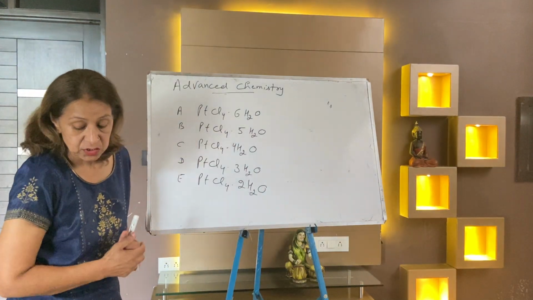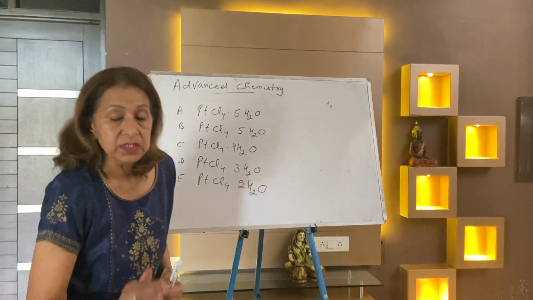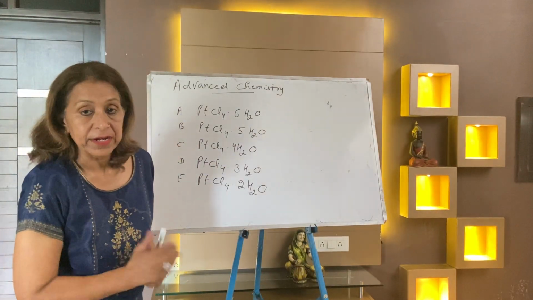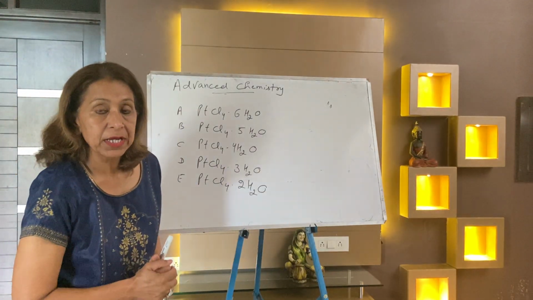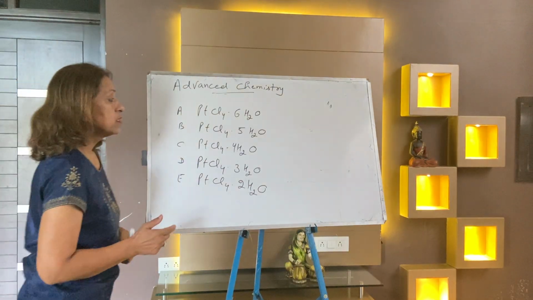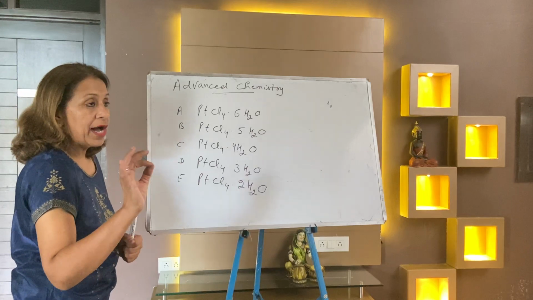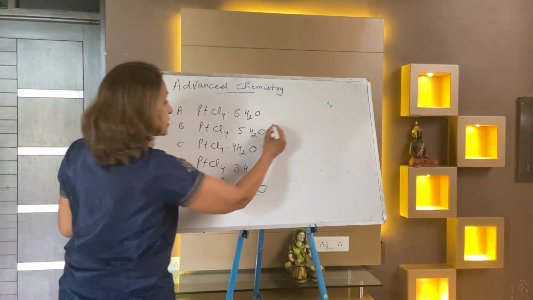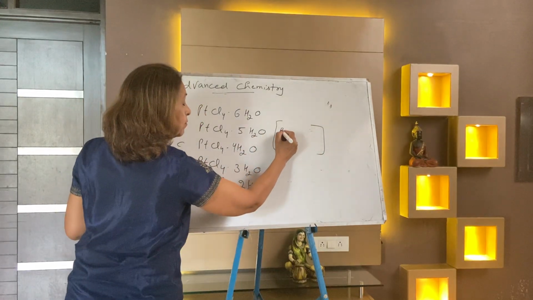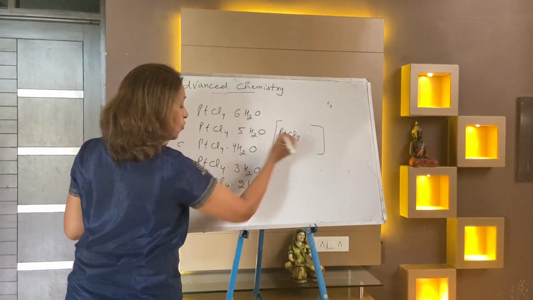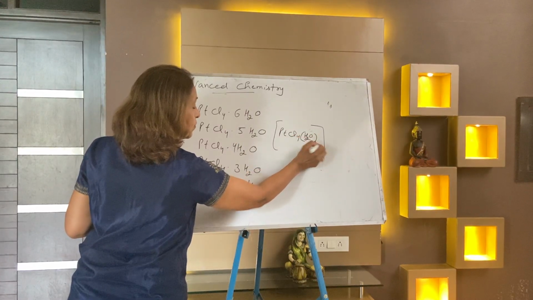The question asked is: out of A to E, tell which is non-electrolyte. The answer is, a non-electrolyte is one which has no ionizable part. All parts are within the bracket. So your answer is platinum, Cl4 and water 2 inside.